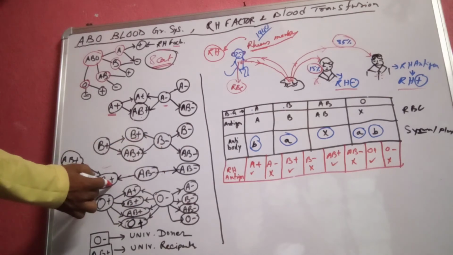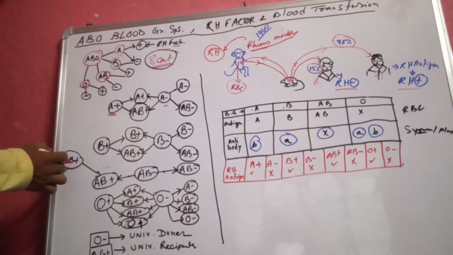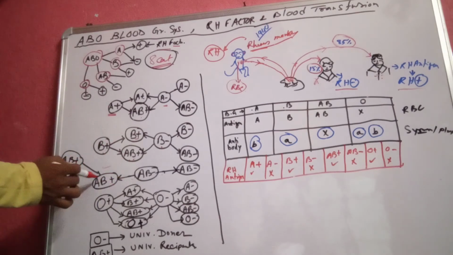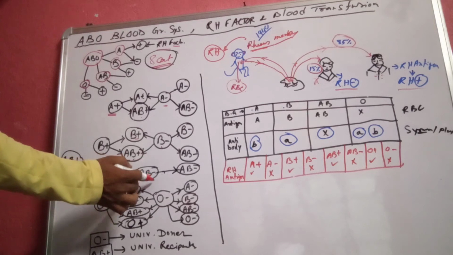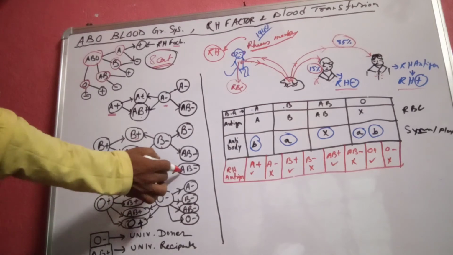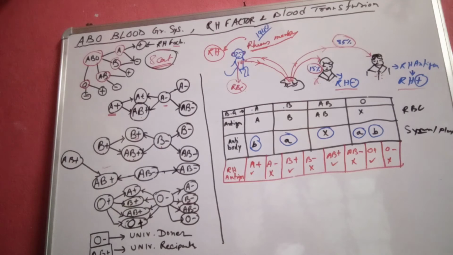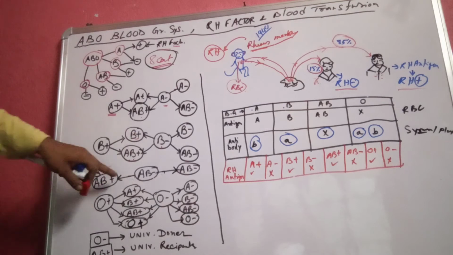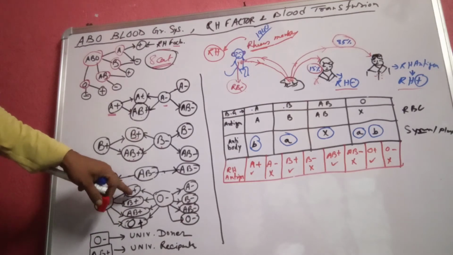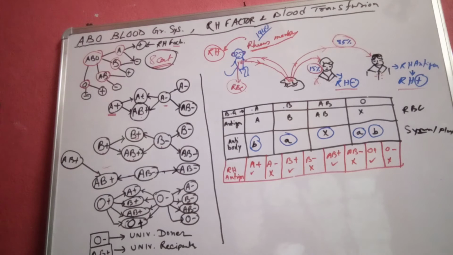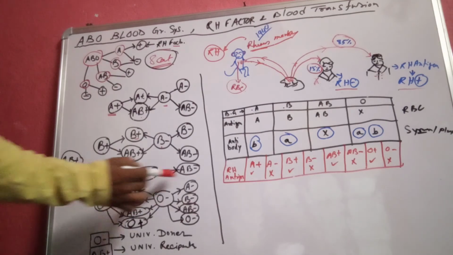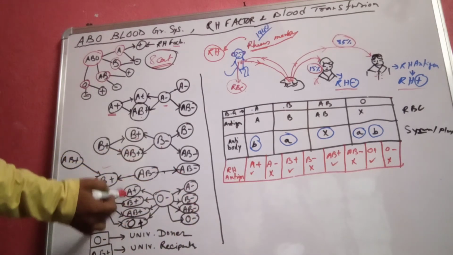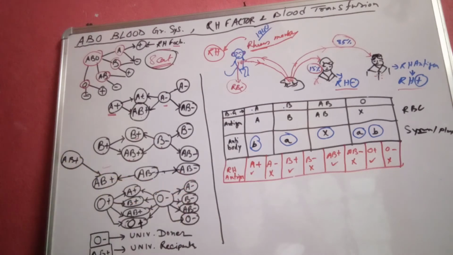In the case of AB positive, they will donate blood only to AB positive people. But AB negative people can donate blood to AB negative and AB positive as well. And people with O positive blood group can donate blood to all the blood groups having the Rh positive factor, that means A positive, B positive, AB positive and O positive. And people with O negative blood group can donate blood to all 8 categories, having positive Rh factor and negative as well.